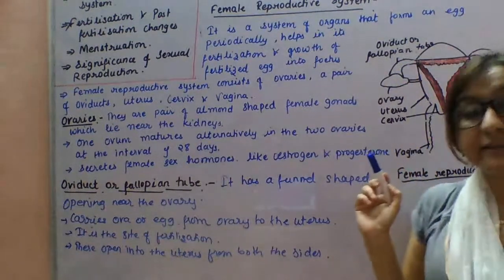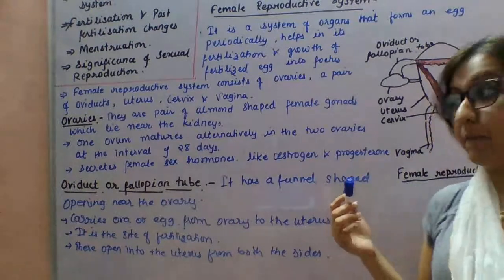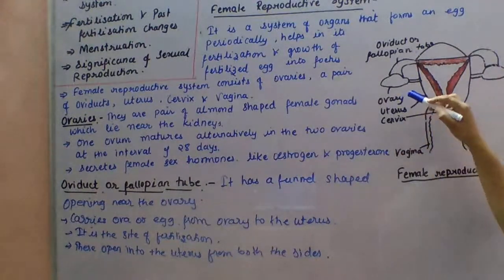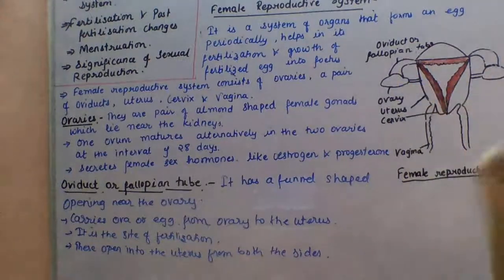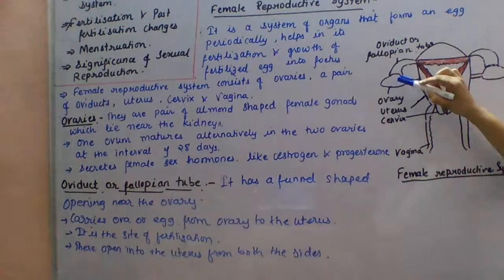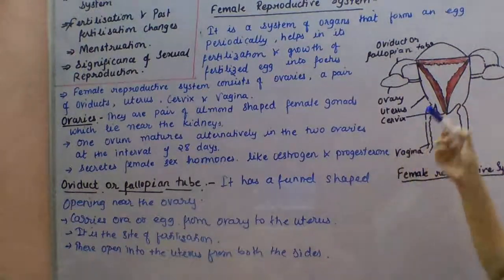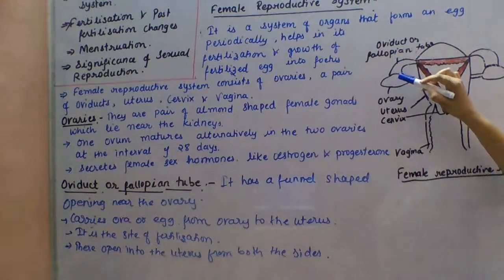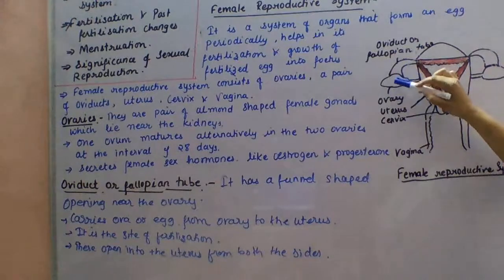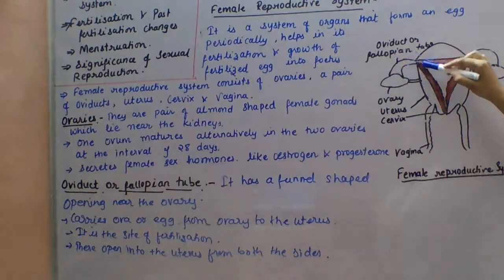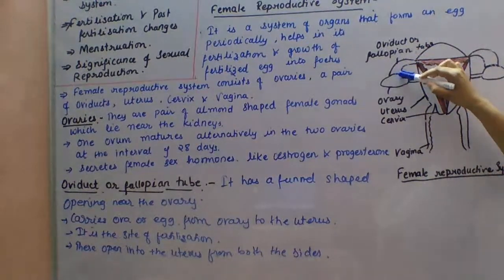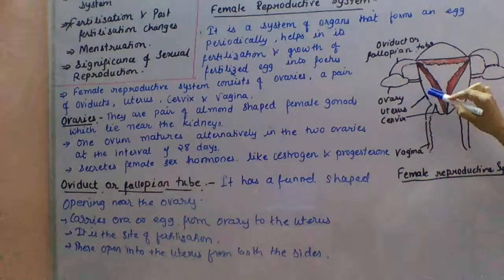As I told you, once in a month the ovary produces one ovum. When it produces an egg or ova, the fallopian tube carries it and takes that ova to the uterus.